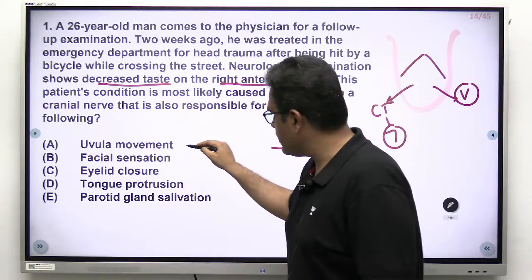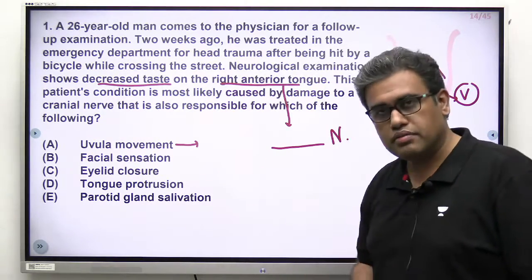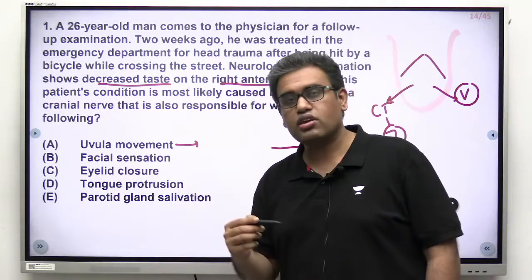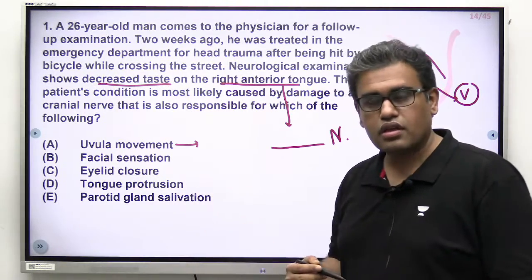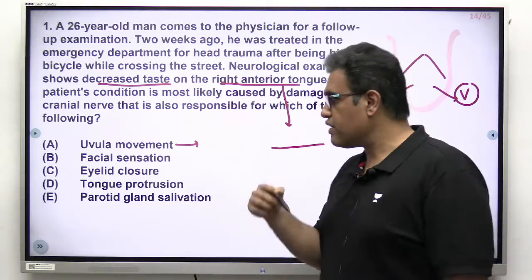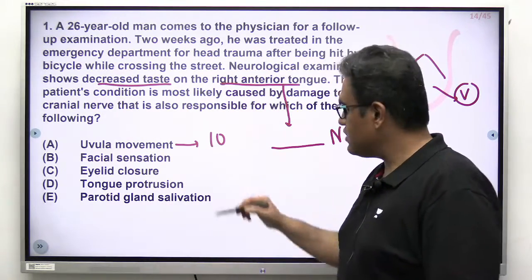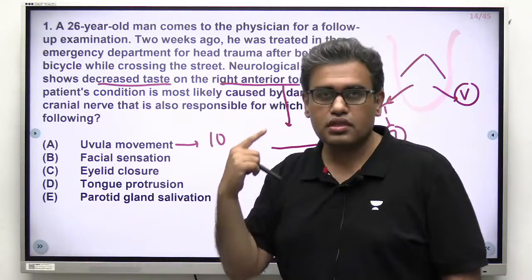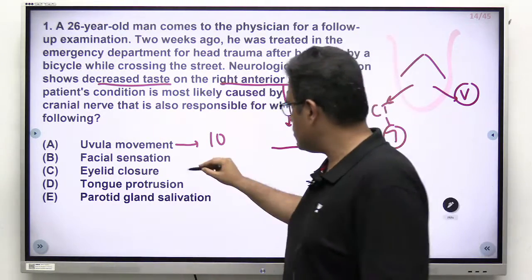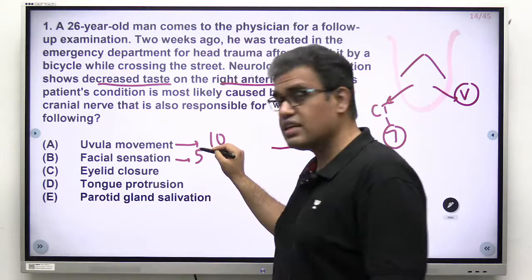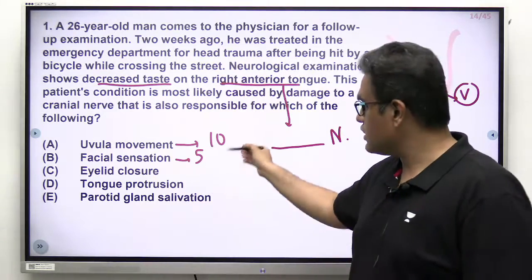Now, uvula movement, that is the motor supply of the uvula. Uvula is a part of the soft palate, and the muscles of the soft palate are supplied by the pharyngeal plexus. So the 10th nerve is over here, right? Second option, facial sensation of the face, 5th nerve. So nerve number 5, but that is not the taste. That is the general sensation for the tongue.